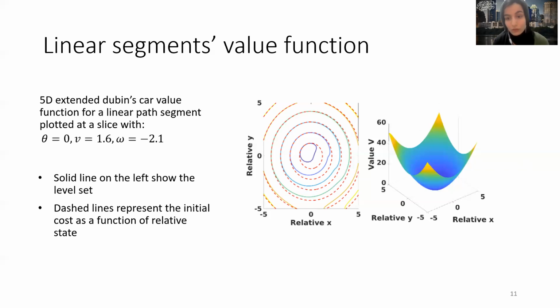And since we assume the orientation of the frame matches that of the path, any value function we compute for a segment is in fact the same for any other segment with any direction, as long as the planning system stays on a straight line. And having the relative state at the beginning of a linear segment, we can easily get the TEB from the value function or lookup table computed beforehand.